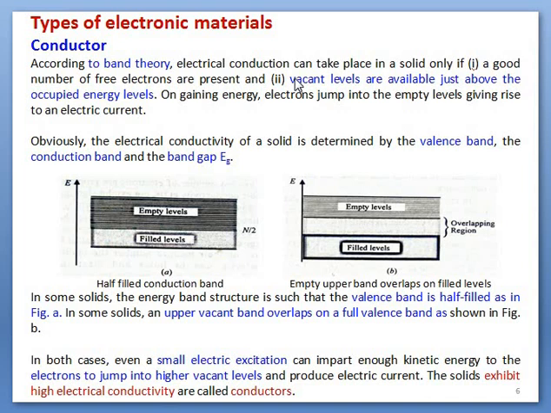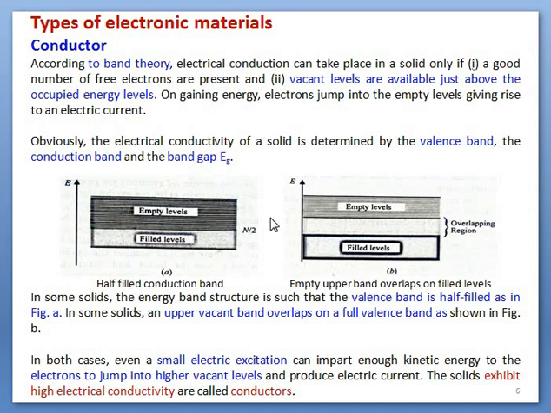If vacant levels are there, then by gaining a small amount of energy, electrons can jump over there, occupy the vacant levels and take part in the conduction process. So these two factors are important, and for these two points, the valence band, conduction band, and energy band play a crucial role.